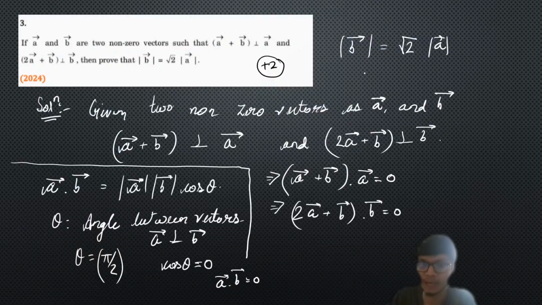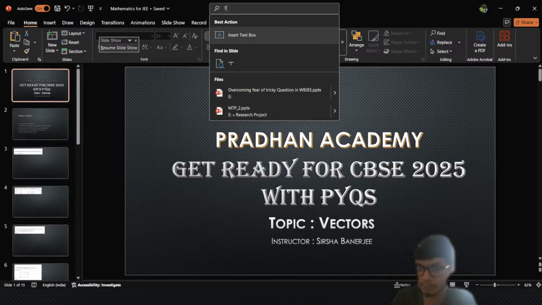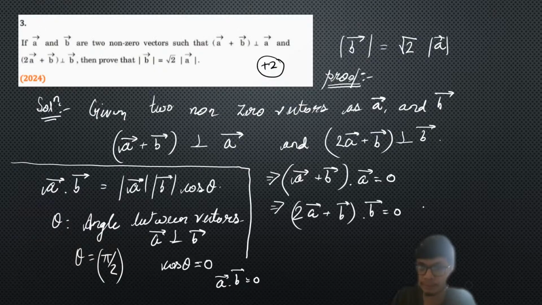So now try to understand how we solve this question. First of all, in order to show the proof, please mention clearly "to prove" this particular thing. So write it over here, to prove. Then you start your proof by writing "proof", and then you write the statements as given. Then let us proceed from here.